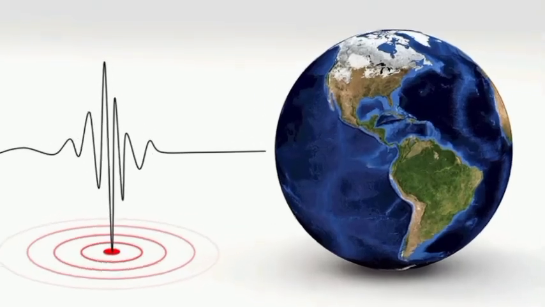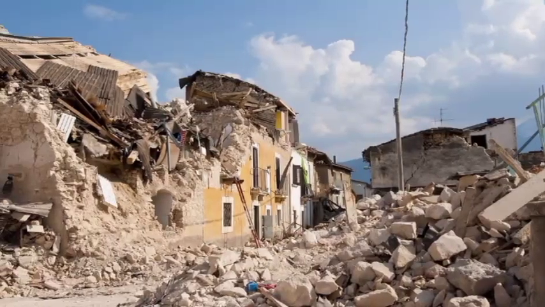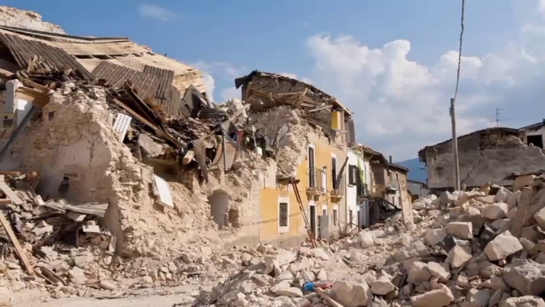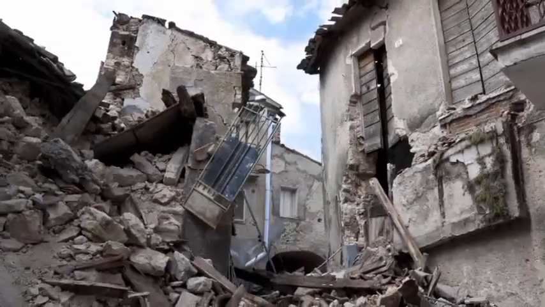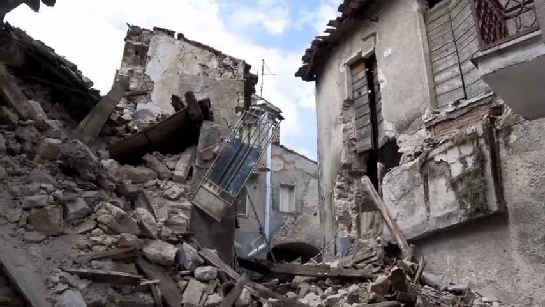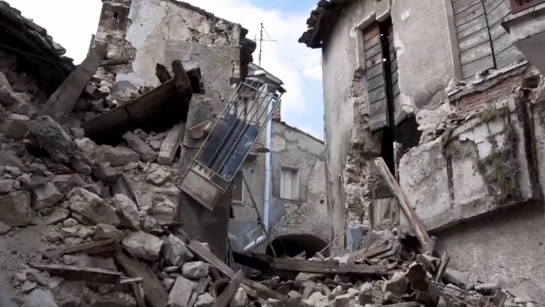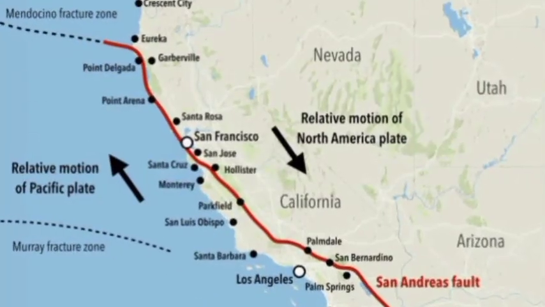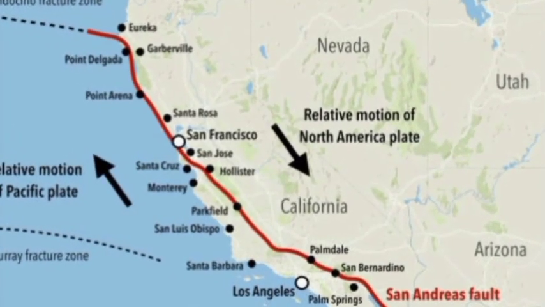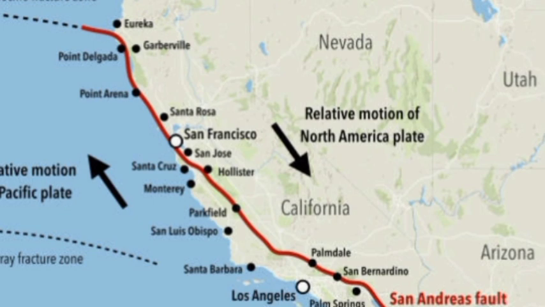Types of earthquakes. Not all earthquakes are the same. Scientists classify them based on the type of plate movement that occurs. One, tectonic earthquakes. These are the most common and occur when tectonic plates collide, pull apart, or slide past each other. For example, the San Andreas Fault in California is famous for its tectonic activity.